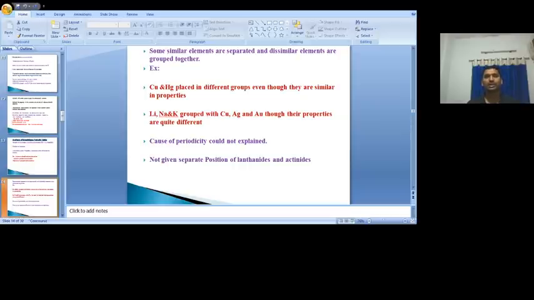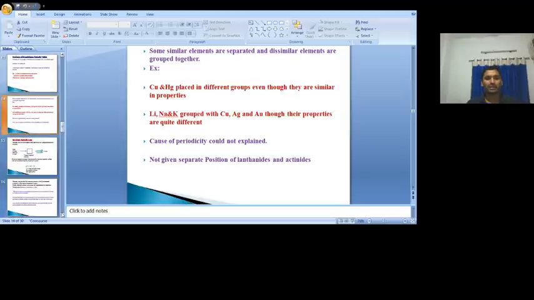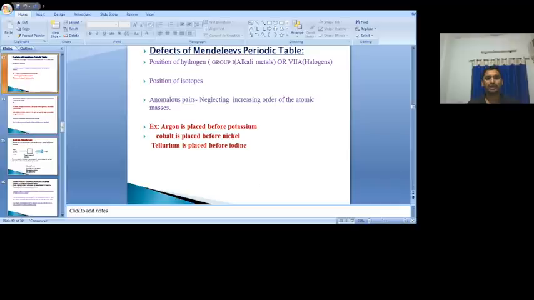And you know very well about the lanthanides and actinides. He was not giving separate positions to the lanthanides and actinides. So these are the drawbacks of Mendeleev's periodic table. One is that the position of hydrogen is not clearly explained.